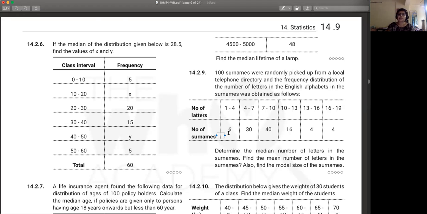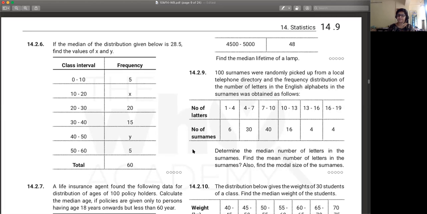Okay. Ma'am, we have more than type of graph as well, right? There is a graph, we'll do that next. We just did less than. For the formula, you just need to find out the less than type. But in case you need to draw the graph, for that you will require the more than type.